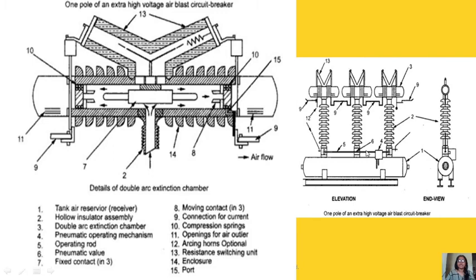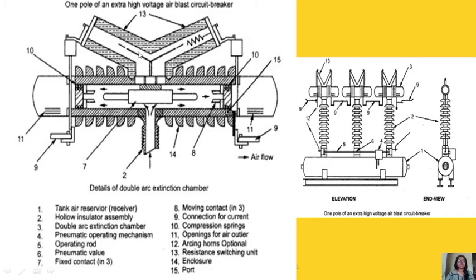6 is the pneumatic valve. Then 7, this is our fixed contact, and these two are moving contacts. 8 and 9 are connections for current. 10 is the compression spring, because this is a moving contact, so it will compress. Then this is the opening air outlet. 11, then 12 is the arcing horns.